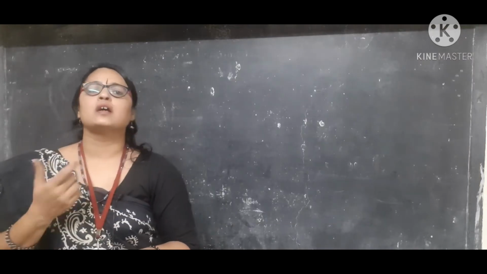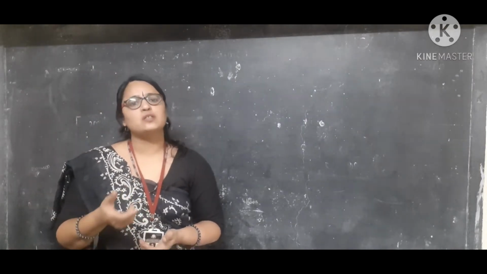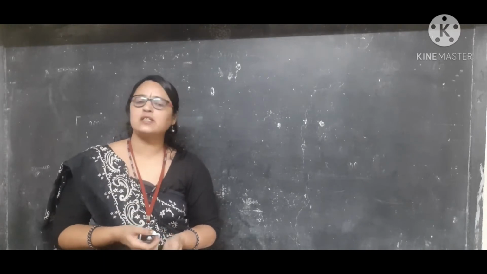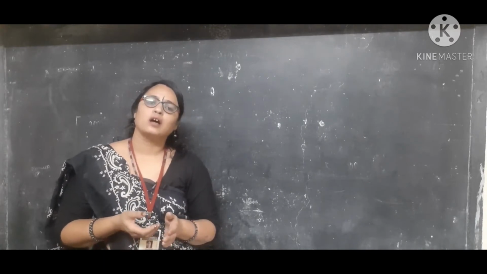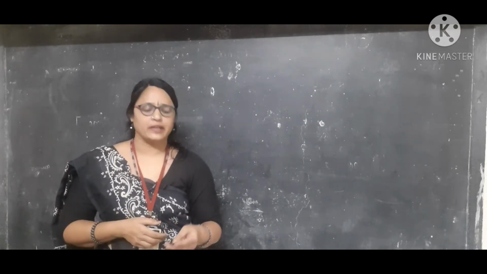So my dear friends, let us see which type of questions will appear in your activity sheet and how you can identify main clause and subordinate clause.